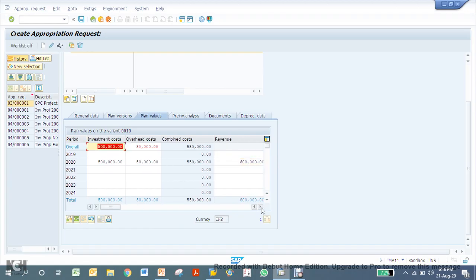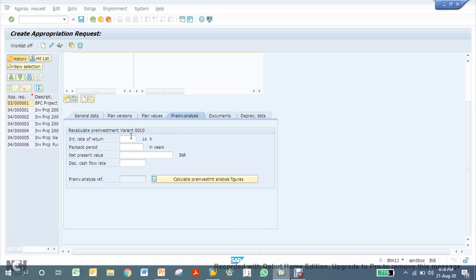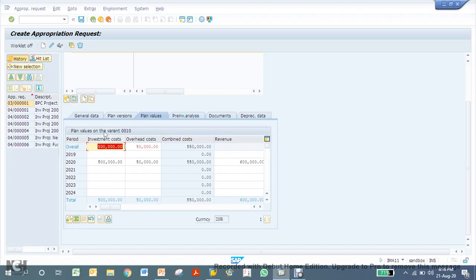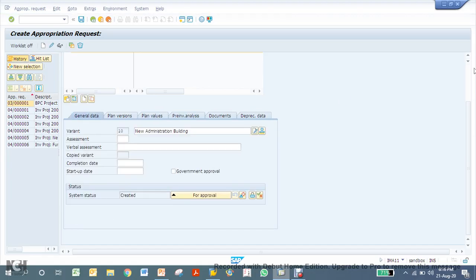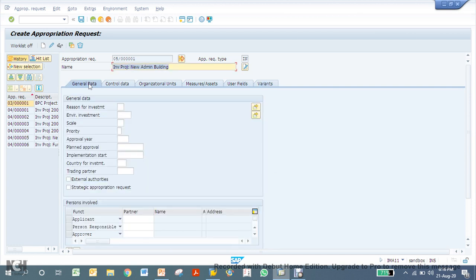So it generates a cash flow report also. There are certain other analyses in the pre-investment analysis. So you can enter interest rate, internal rate of return, what is the payback period, and SAP calculates all these things for you. Right now I'll just focus on these plan values and then we'll see the rest next. So once you have done all these things, then save it.